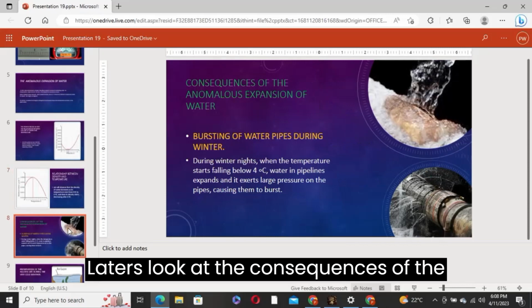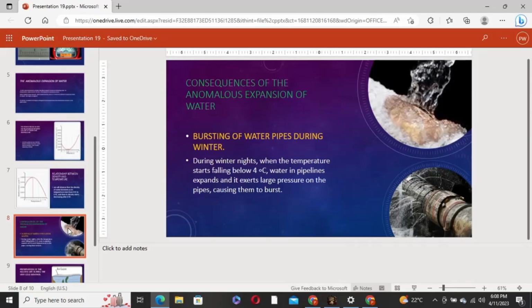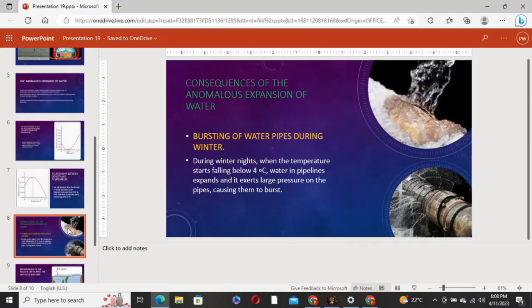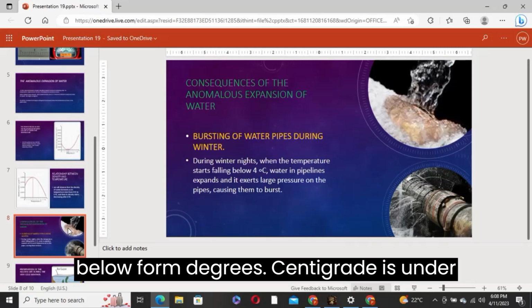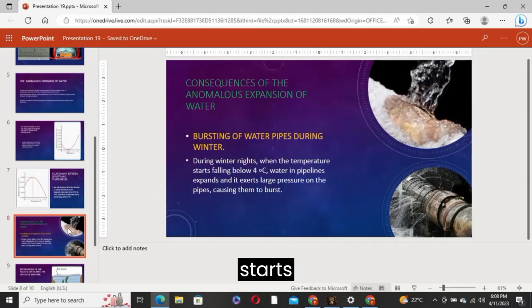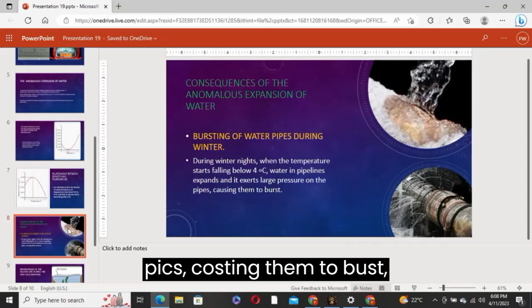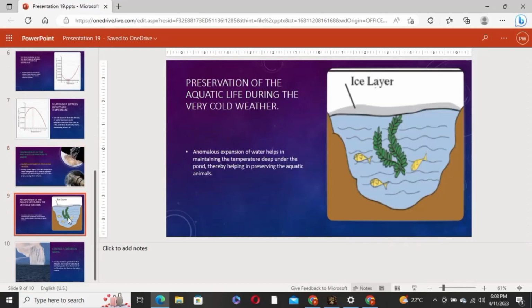Let us look at the consequences of the anomalous expansion of water. One of them you'll realize is the bursting of water pipes during winter. When night falls, the temperature starts falling below 4 degrees centigrade. And as we learned earlier, water starts expanding. This exerts large pressure on the pipes, causing them to burst, releasing water, leading to losses.